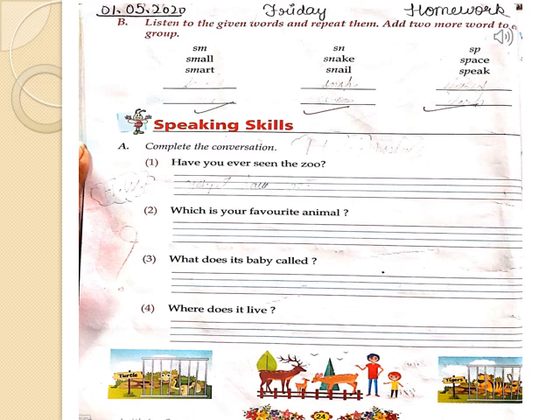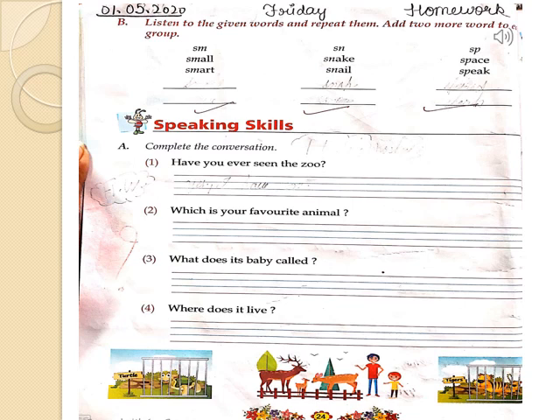of each given sound like sm, small, smart, sn, snake, snail, sp, space, speak, and you all have to read these sound words aloud, and you need to write some extra words of these similar sounds.